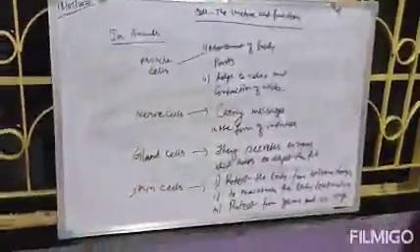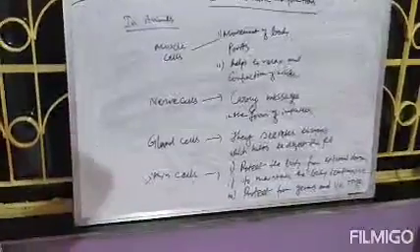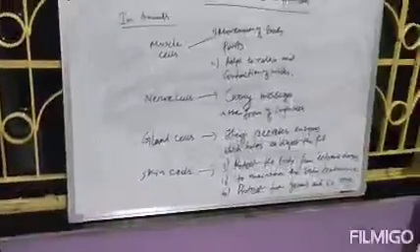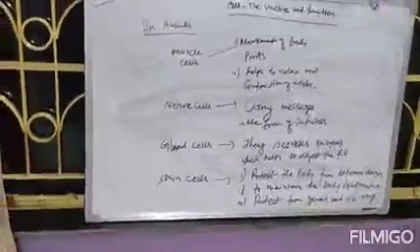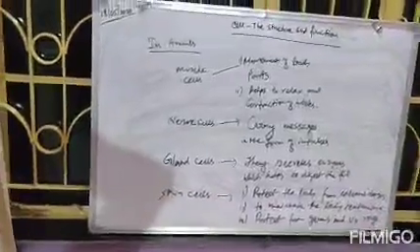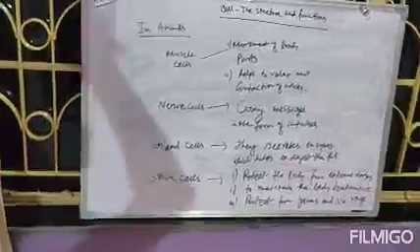So these are the 4 types of cells present in animals. Number 1, muscle cells. Number 2, nerve cells. Number 3, gland cells. And number 4, skin cells. Clear? So that's all for today. In the next session we will cover the remaining topics. There are 3 to 4 more topics, so we will complete the rest in the next session, and we will do some question answers, and the chapter will be complete.